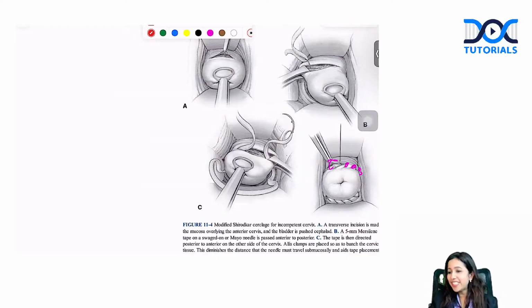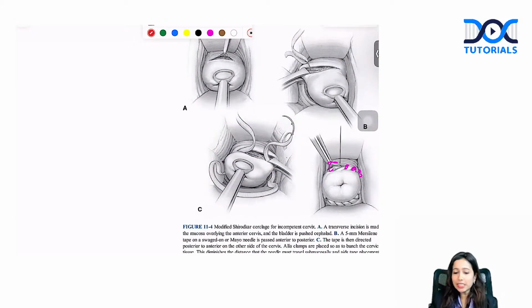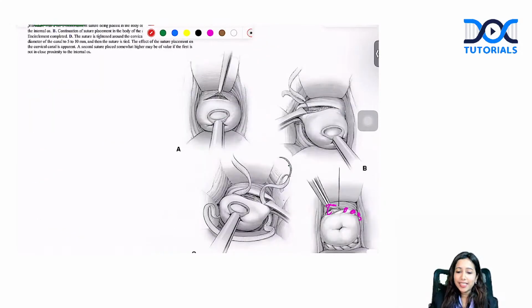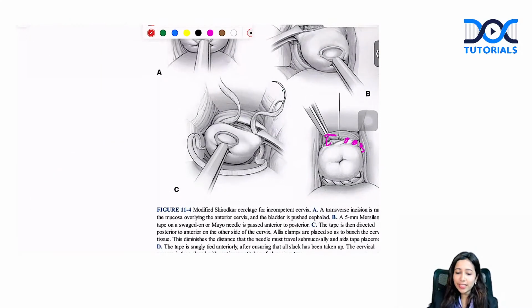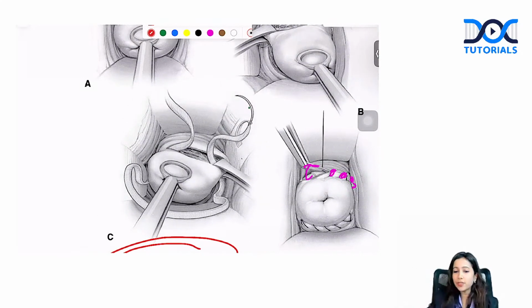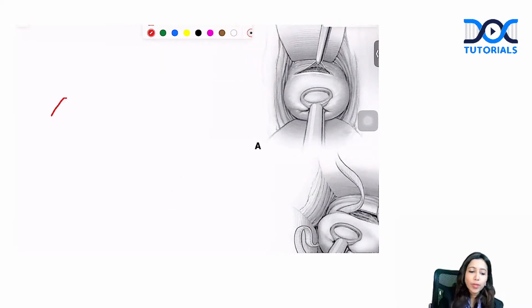And yes, modified Shirodkar. Yes, this is an exact image from Williams' textbook, the same image I think they had given us. You can read from that as well. Yes, no doubt in this. This is because the bladder is not pushed. Both are Shirodkar, and there is a simple way to differentiate.